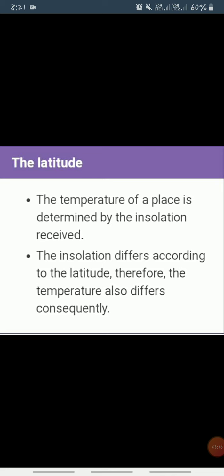The tropical region receives more insolation compared to the higher latitudes. In lower latitudes like the tropical region, between 23.5 degrees north and 23.5 degrees south, this place receives more insolation because this part comes in the region of direct sunlight.